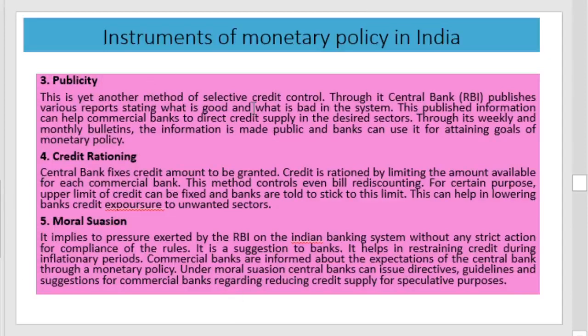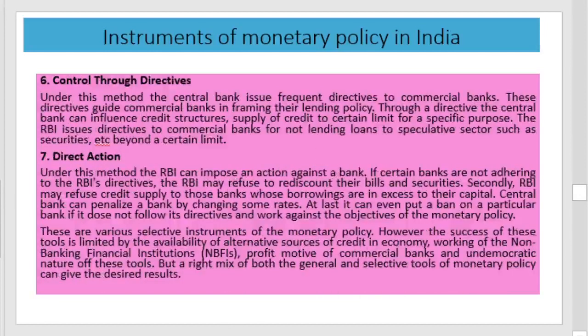Here publicity means providing information. Credit rationing means controlling the credit facilities to various sectors. Moral suasion means provision of suggestions. All these measures are not quantitative, these are qualitative measures. Then control through directives. Under this method, the central bank issues frequent directives to the commercial banks, and these directives guide commercial banks in framing their lending policies. These directives can be used by the commercial banks in framing their policies.